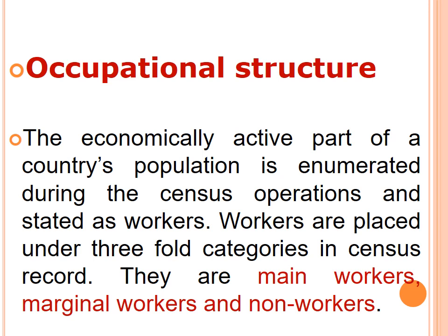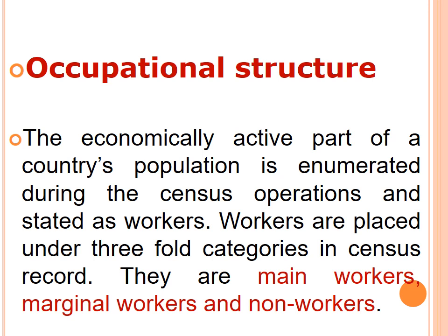You see that according to the census of India, all those who had worked for the major part of the preceding year, at least 6 months or 183 days, are recorded as main workers. Those who work for less than 6 months are recorded as marginal workers, and the people who have not worked at all come under non-workers. So the main workers work more than 183 days per year.